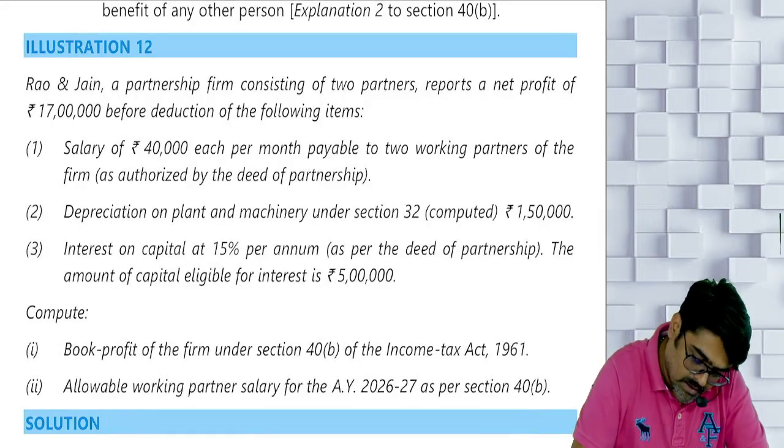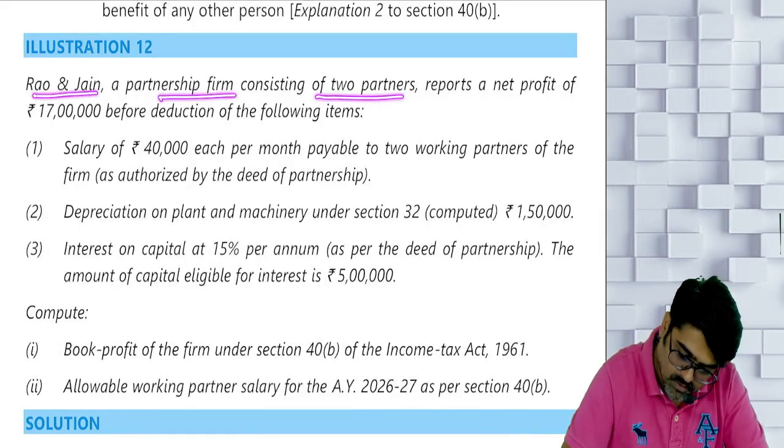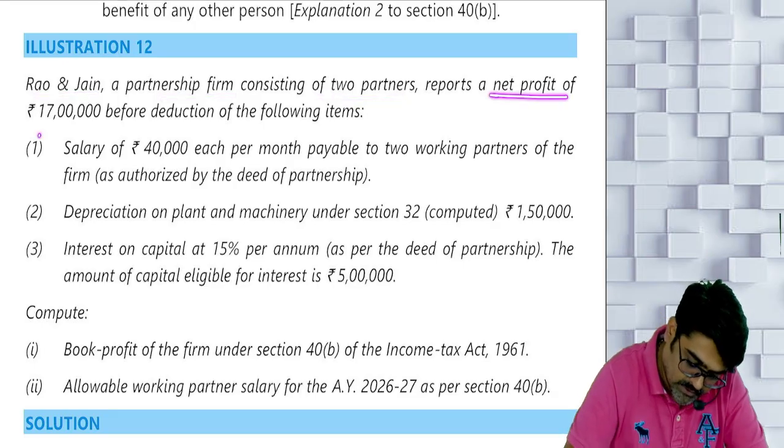See, Rao and Jain, a partnership firm consisting of two partners, reports a net profit of 17 lakhs.